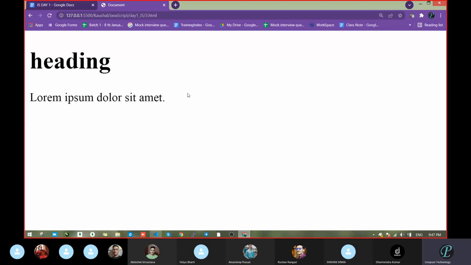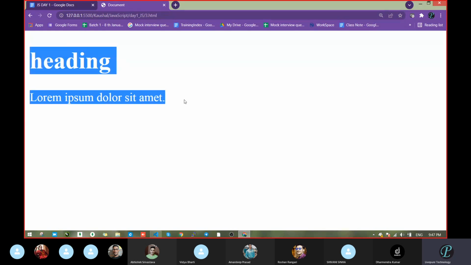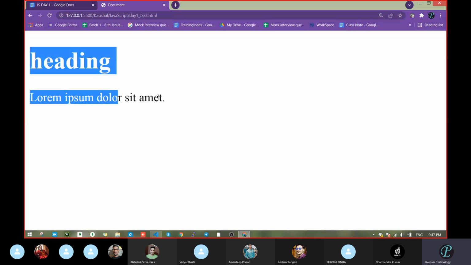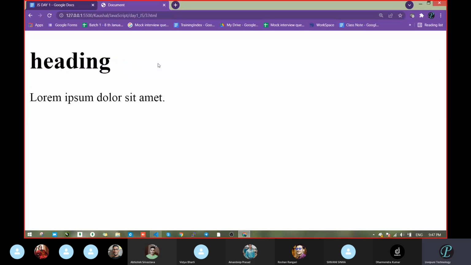Whatever text you are getting here now, it looks like a page. It is in the browser, but it will be like a page. We had written something here, so this becomes the page. But when you go to window, it means the complete browser, not just this page. So that's why it did not work, because window and document are both different things.